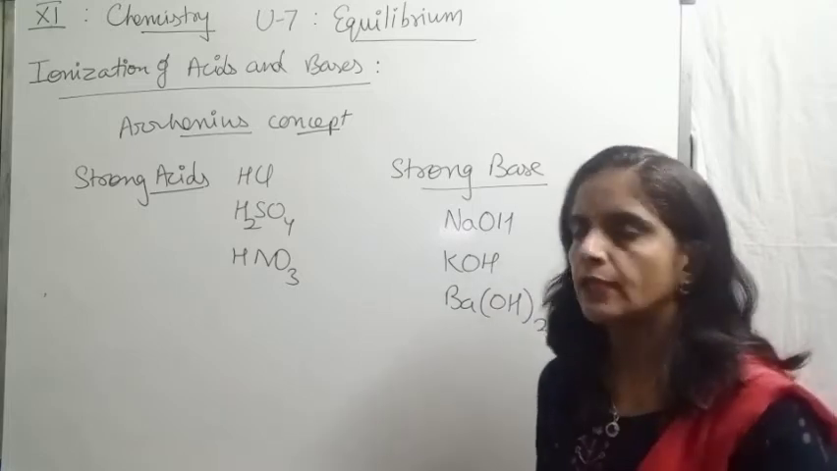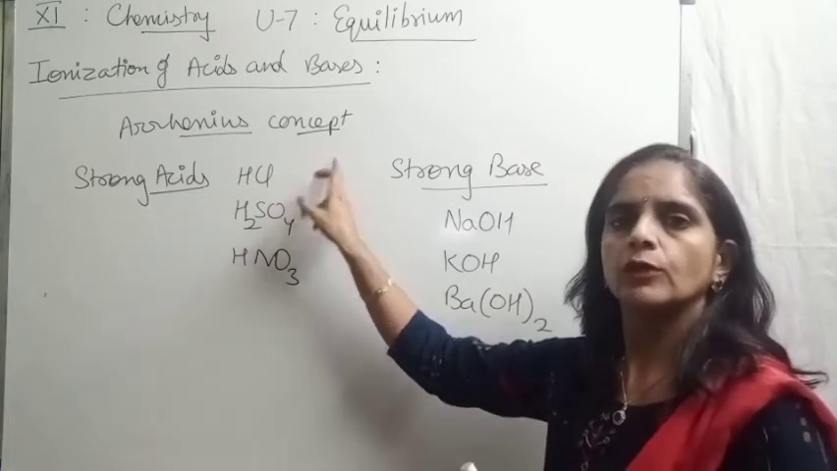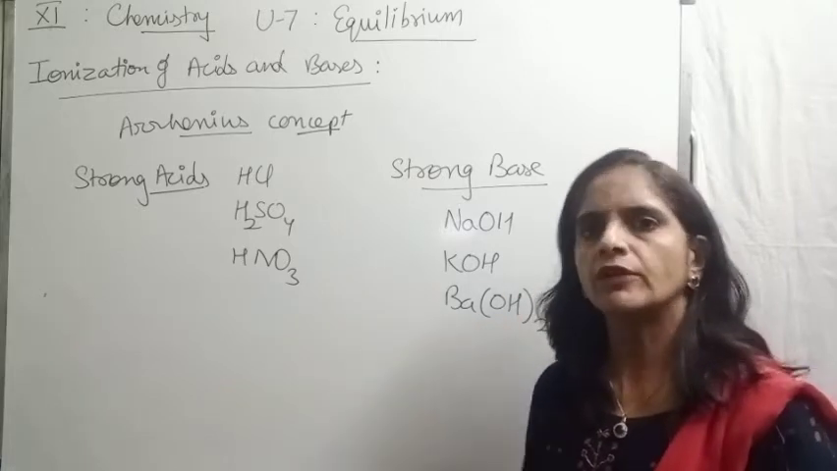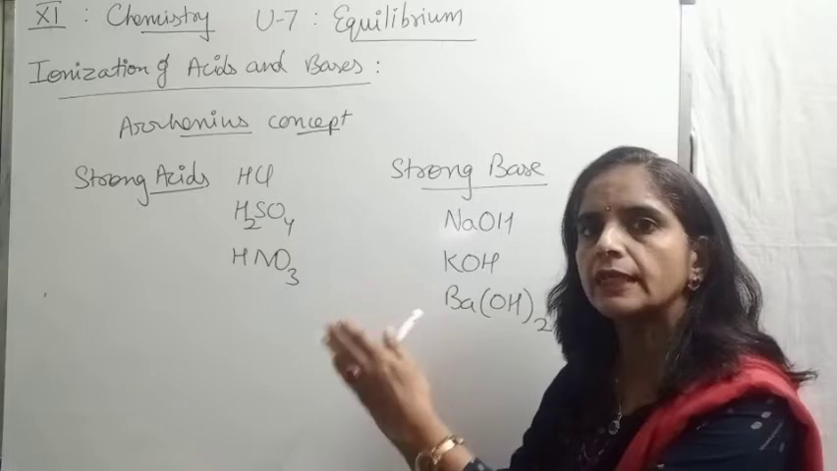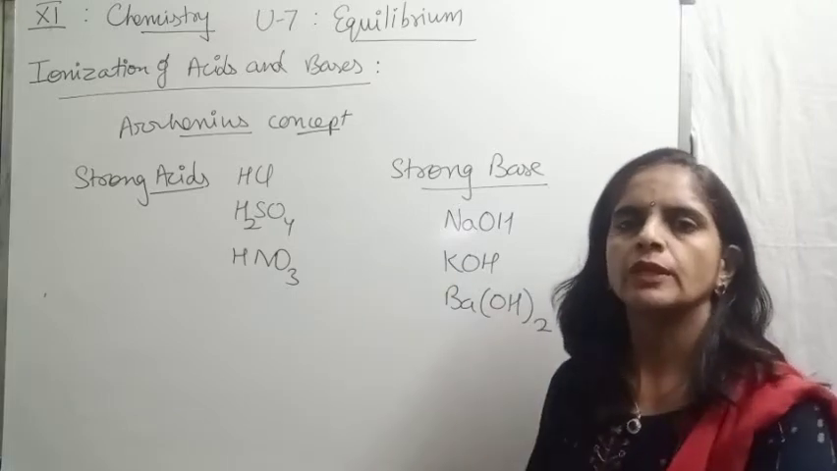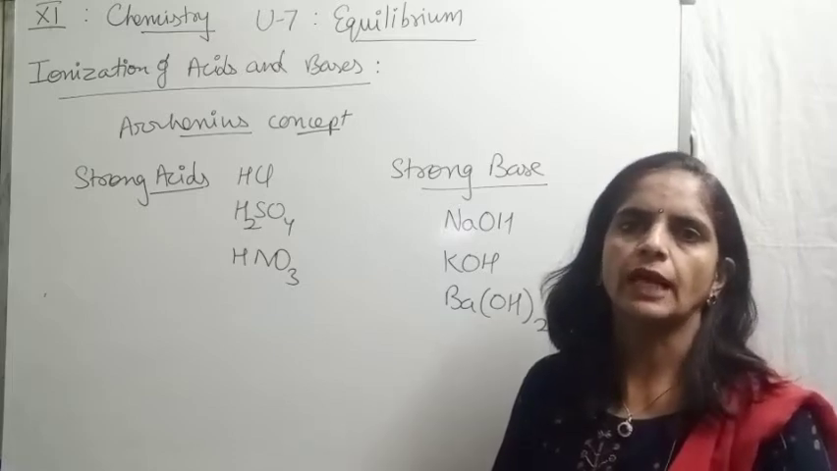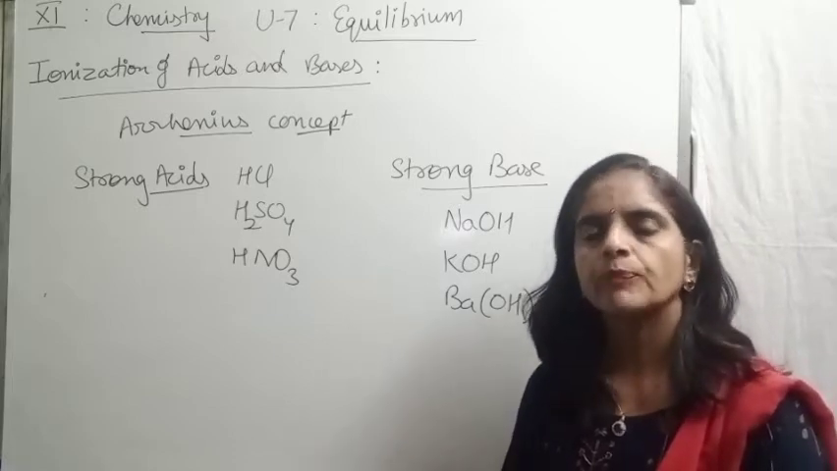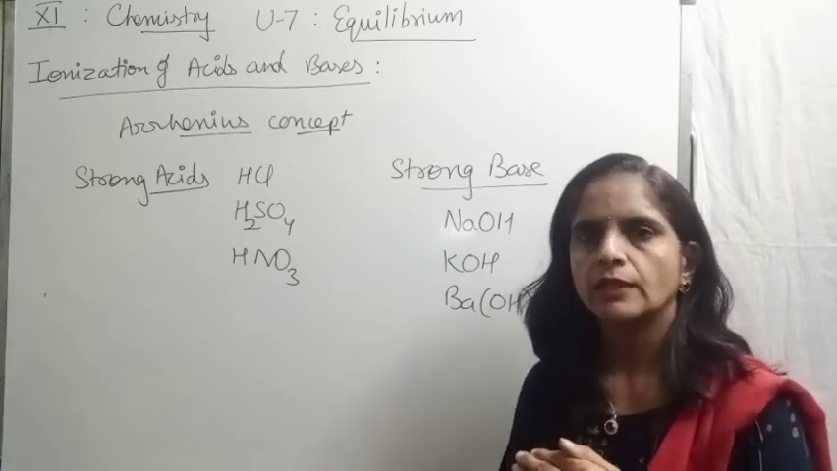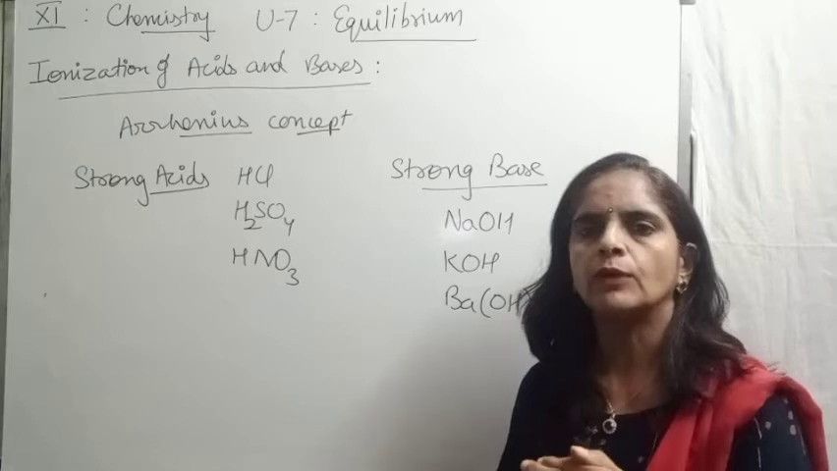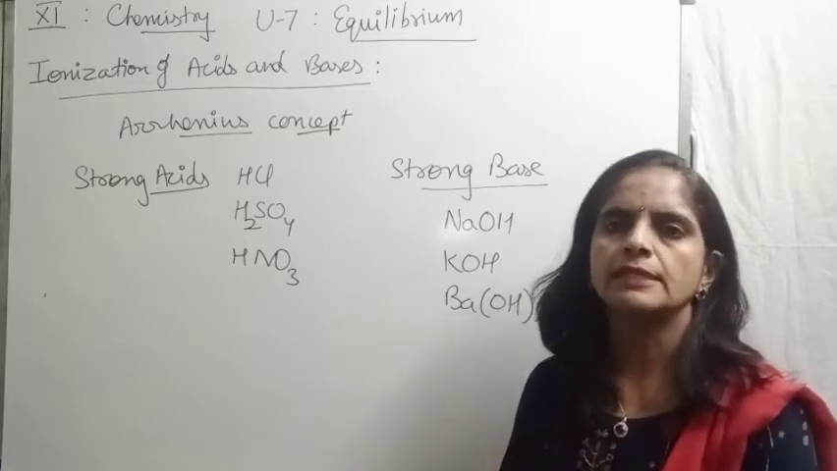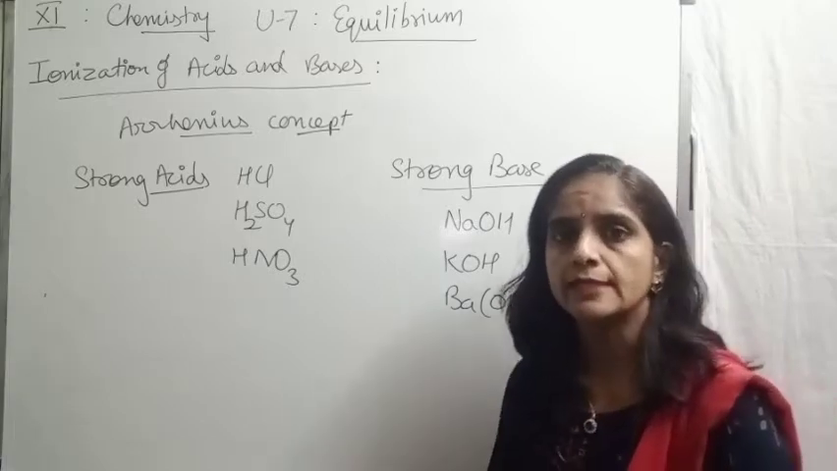So I think now it's clear, on the basis of the Arrhenius concept, what we mean by strong acid: more hydrogen ions produced, or almost completely dissociated in the aqueous medium. Same is for base. This is the meaning of strong acid and strong base. Now weak acid and weak base mean partial dissociation, where only a very small amount is dissociated. Most of the acid or base remains unionized.